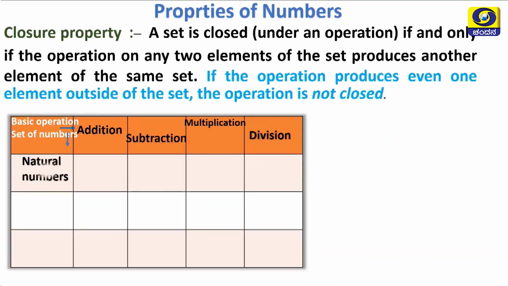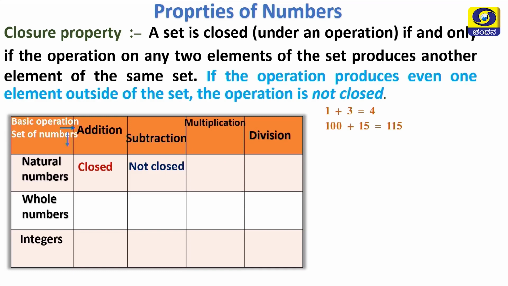First, let us discuss natural numbers. Recall the addition of two natural numbers. It is closed. Observe the example. 1 is a natural number, 3 is a natural number. The sum of 1 and 3, which is 4, is also a natural number. Hence, we say natural numbers addition is closed.